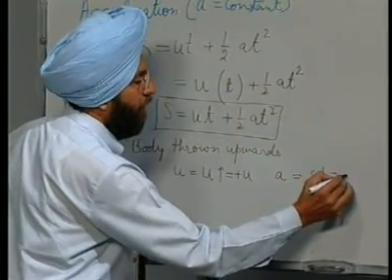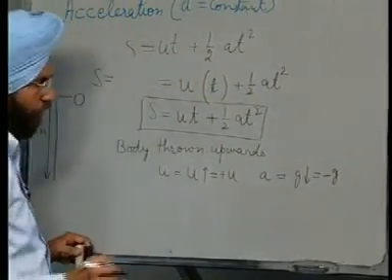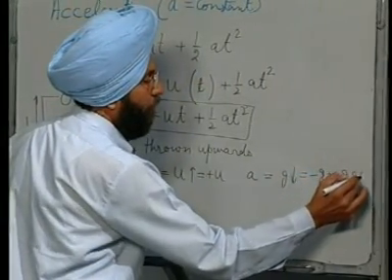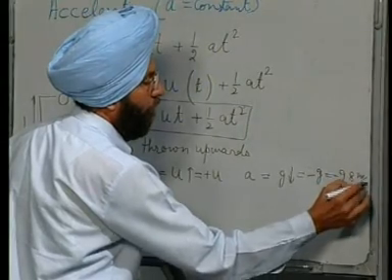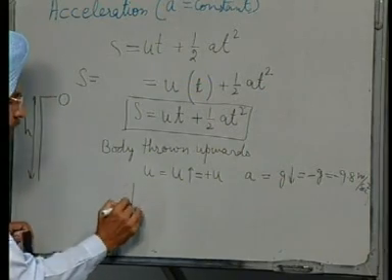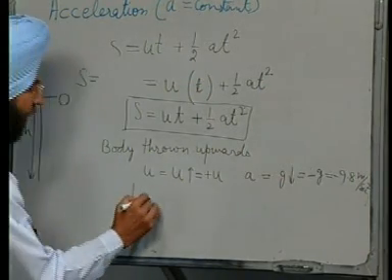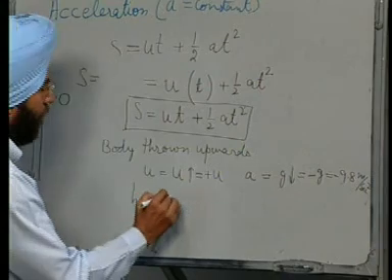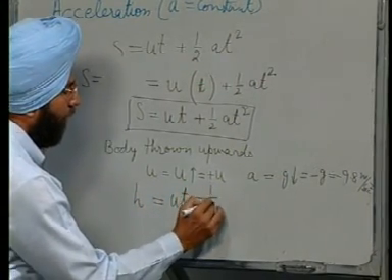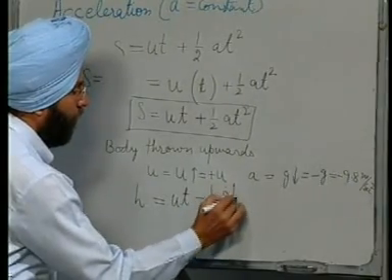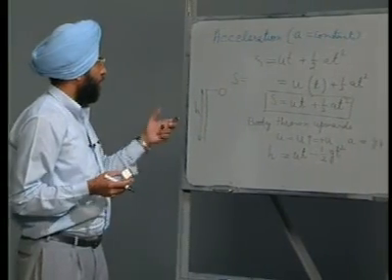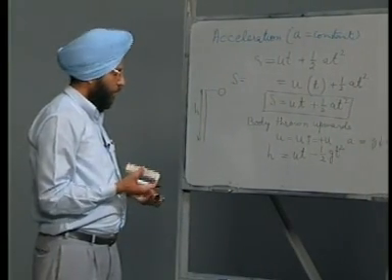So, the sign taken is minus g, this is minus 9.8 meter per second square. So, the height up to which it will reach is equal to u t minus half g t square. So, this is the second equation of non-uniform motion.